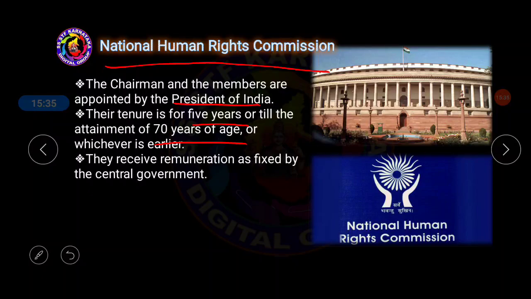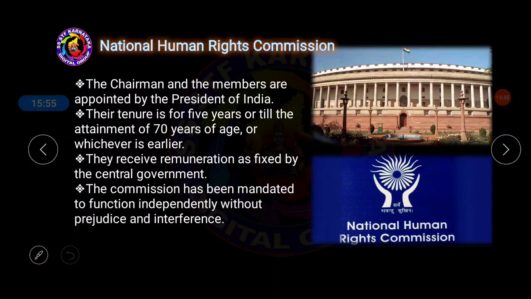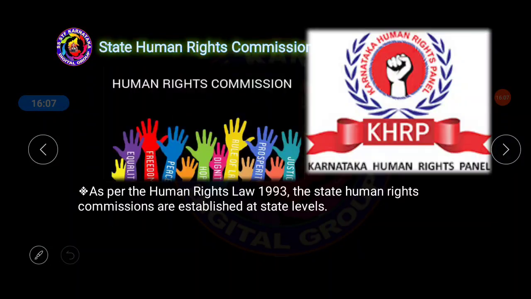Once a person is appointed a member of the National Human Rights Commission, he can remain in office for about 5 years or till attainment of 70 years, whichever is earlier. Now they receive remuneration, means salary, as fixed by the central government. The central government will decide how much salary has to be paid to the members and chairman of the Human Rights Commission. And the commission has been mandated to function independently, without any prejudice and interference, without influence.